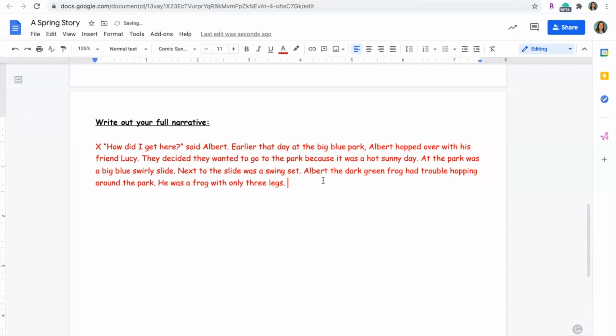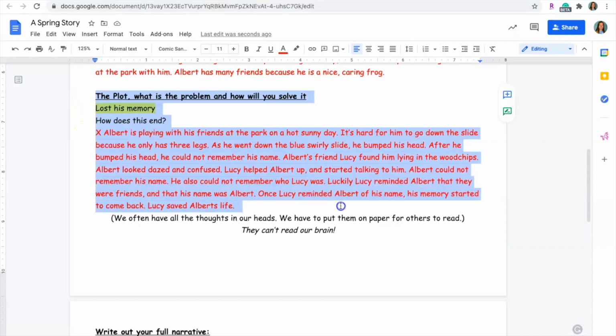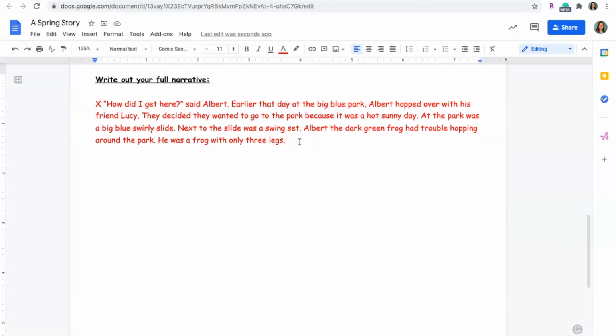Okay, I'm going to also describe him further and give him more flesh as I describe him falling down the slide. So now I'm kind of also going into talking about the problem in the plot.